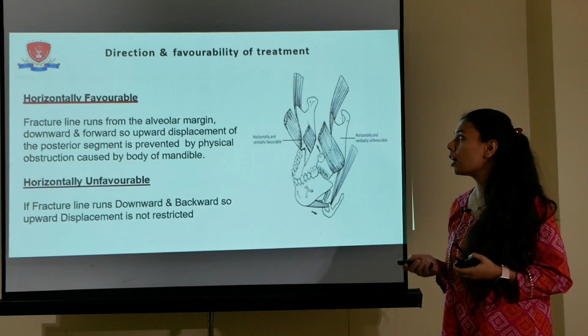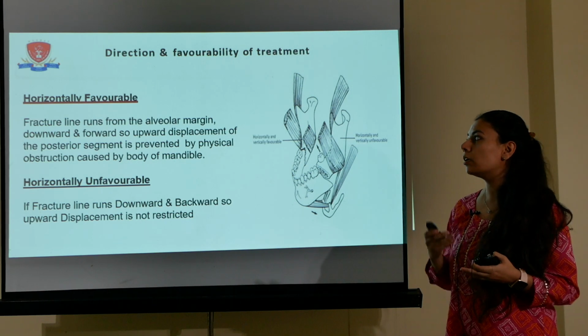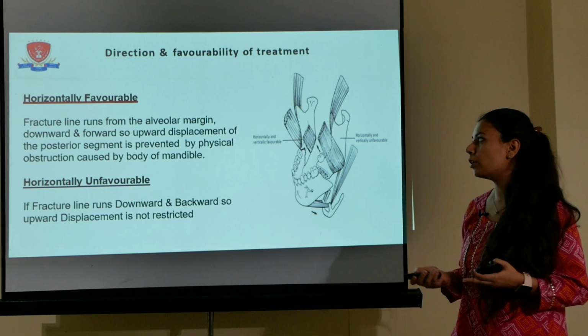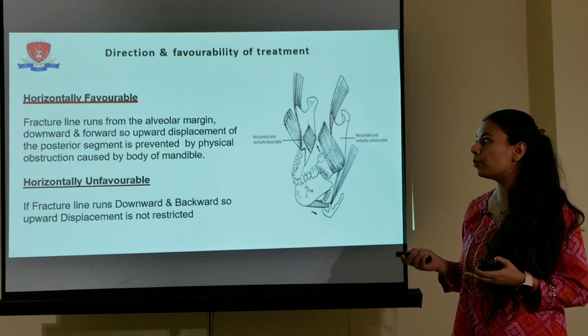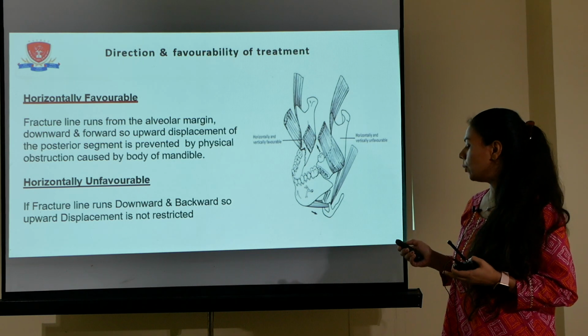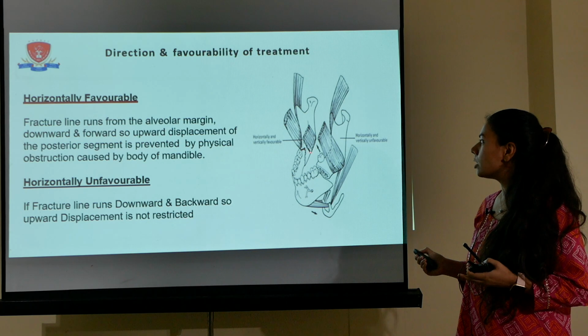dentoalveolar fracture. According to the direction and favorability, it is commonly divided into horizontally favorable or unfavorable and vertically favorable or unfavorable. Horizontally favorable fractures are those in which the fracture line runs from the alveolar margin downwards and forwards.